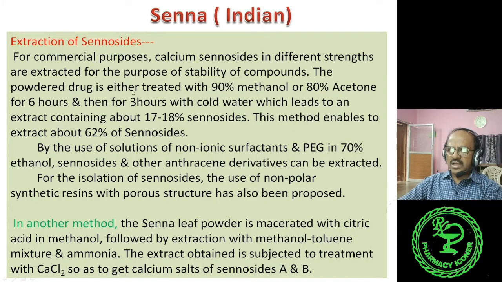The powder drug is either treated with 90% methanol or 80% acetone for 6 hours.